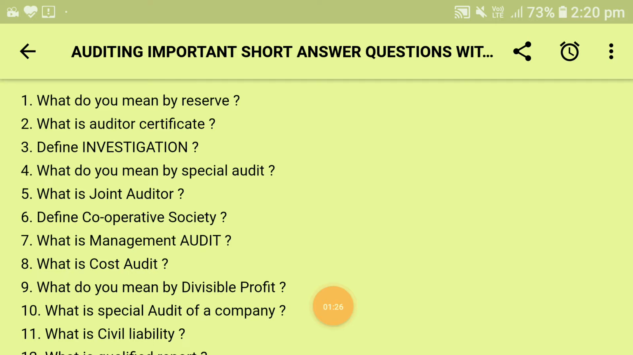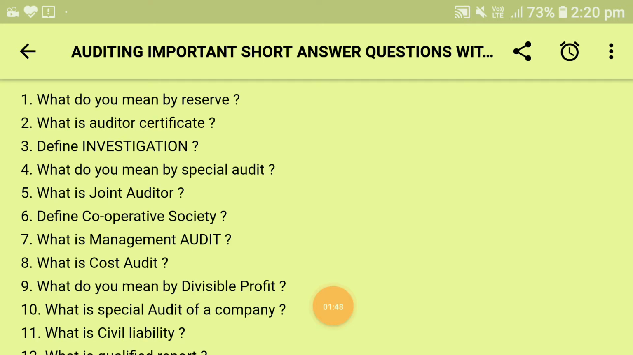I repeat this answer once again. It is a provision created for liabilities out of profits. It is the part of profit which is not distributed, rather retained within the firm to meet future uncertainties. It is also known as retained earning. So this is the perfect short answer for the first question: what do you mean by reserve?